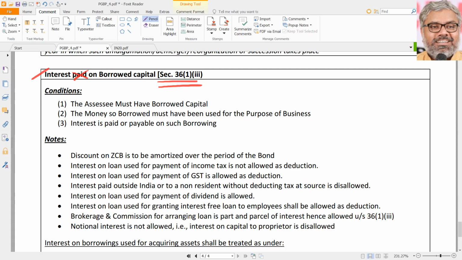Interest on borrowed capital. Should it be allowed as deduction? Sir, of course it is allowed as deduction. It is revenue expenditure. It is allowed as deduction. That's it. But special cases will come. In those special cases, how to treat, we will see that.